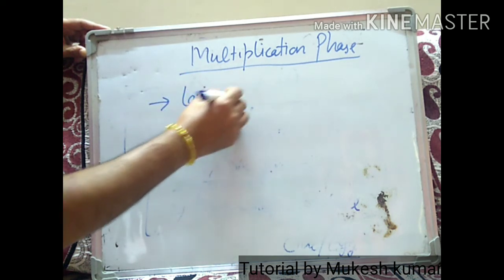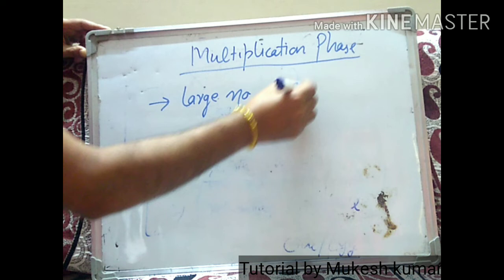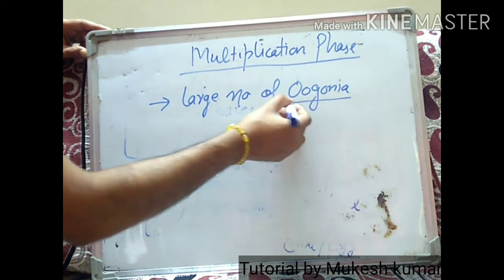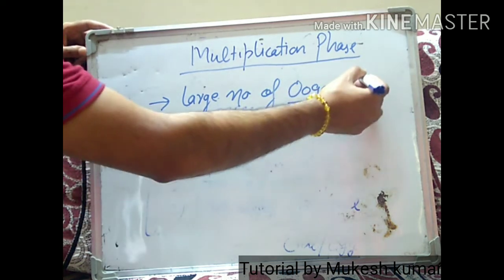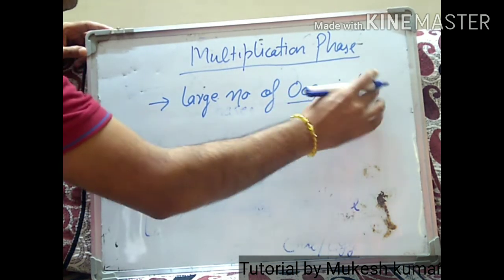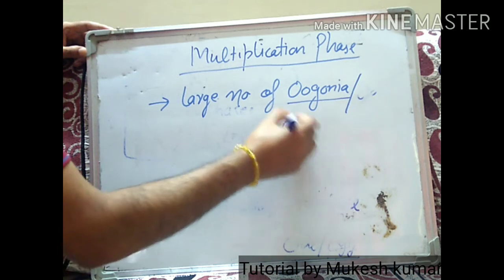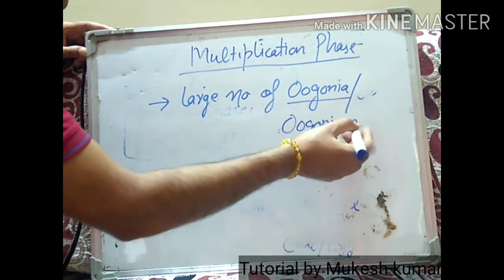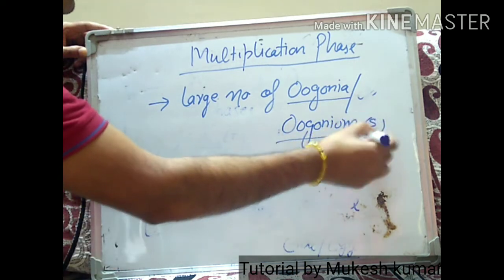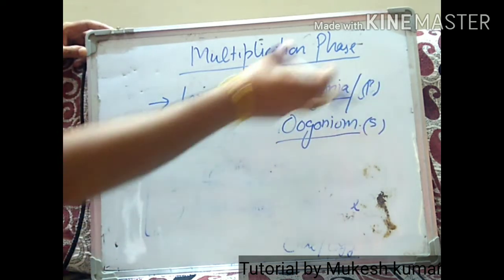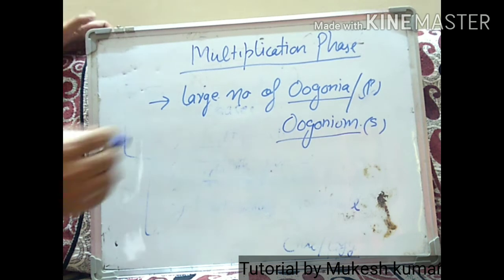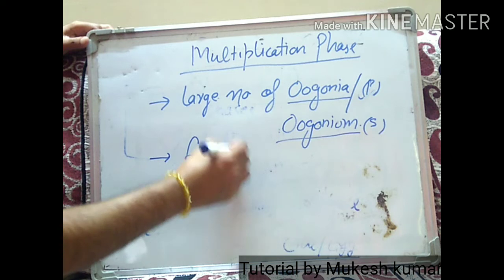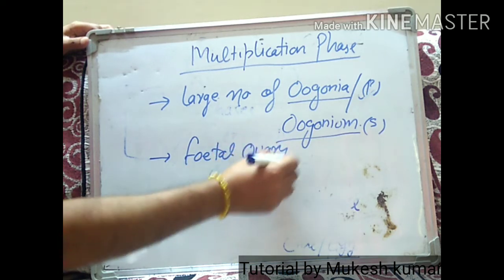A large number of oogonia are produced. Oogonia is the plural and the singular is oogonium. Large number of oogonia are produced in the fetal ovary. So this process is taking place in the fetal ovary.